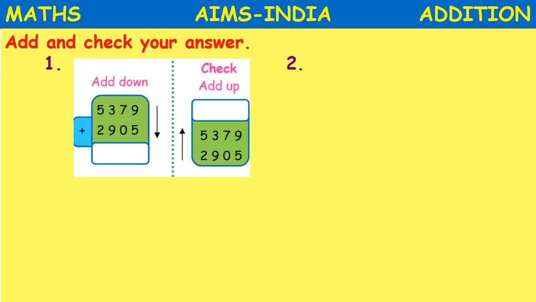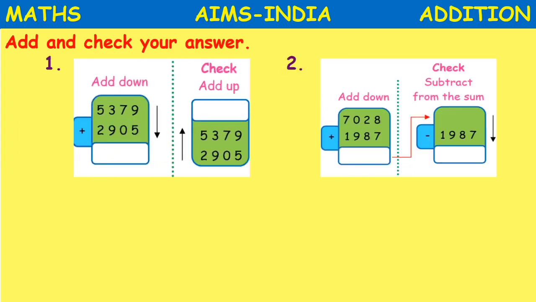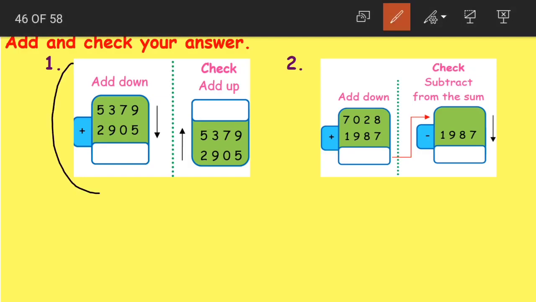Add and check your answer. Again, add and check your answer. Now this one is adding up and adding down, which we did just now. 9 plus 5 is 14, 7 plus 1 is 8, 9 plus 3 is 12, 1 carried, 5 plus 2 becomes 7, 7 plus 1 becomes 8. Now adding up, 9 plus 5 plus 9 becomes 14, 1 carried, 1 plus 7 is 8, 8 plus 0 is 8.